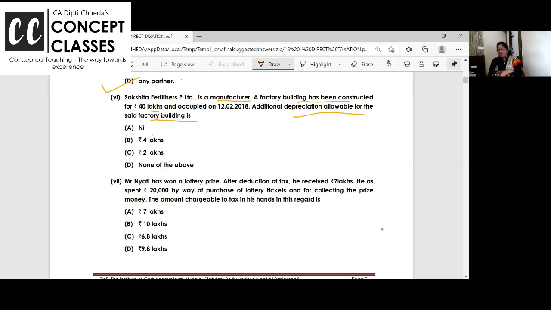So the sixth one I want you to answer. Read 4 times, and you give the answer. All of you should try. If you don't want to type, then unmute and say, ma'am, my answer is A, B, or C. Say it, dare, speak, what is the answer? How much will be the additional depreciation on the building? Tell me. Yes.